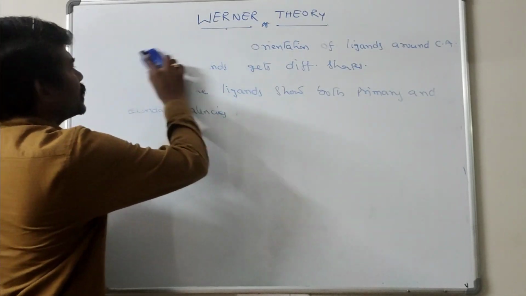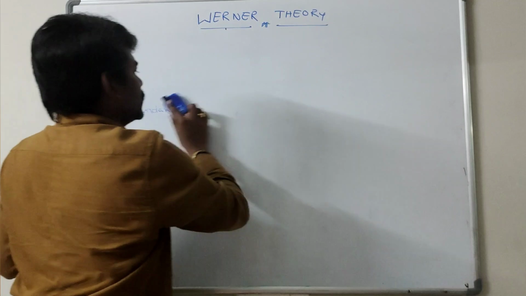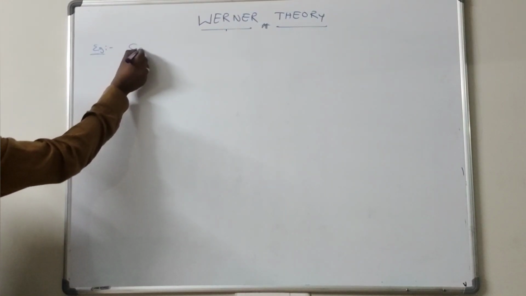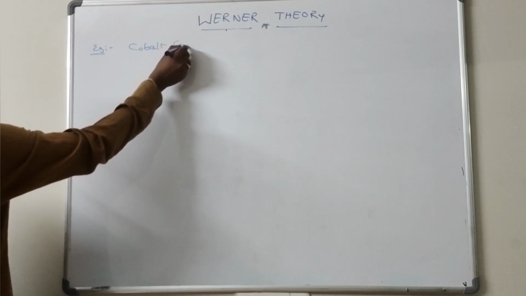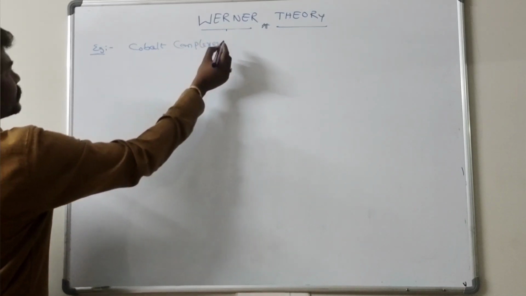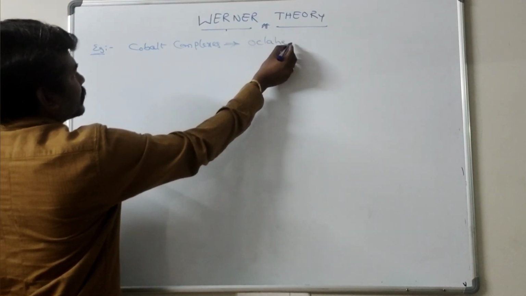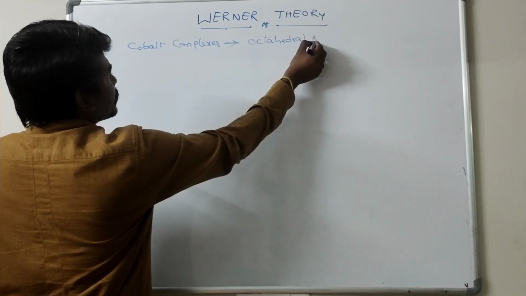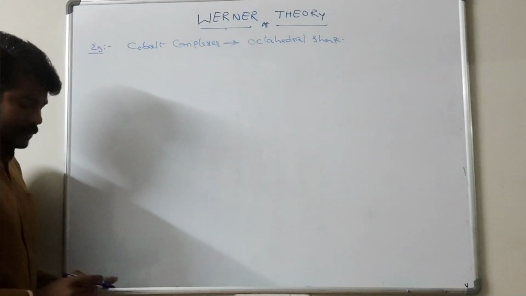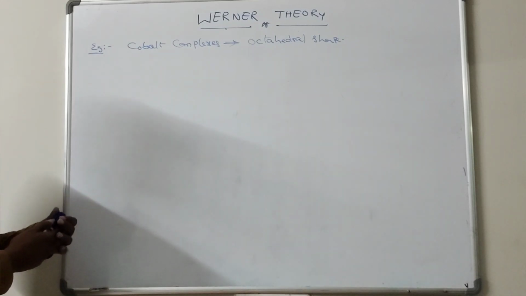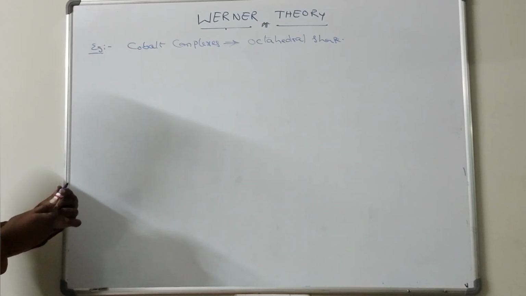Let us see the cobalt complexes. All cobalt complexes are octahedral in shape. So let us see the number of primary valencies, secondary valencies, and number of ionizable ions present in the complex compound.